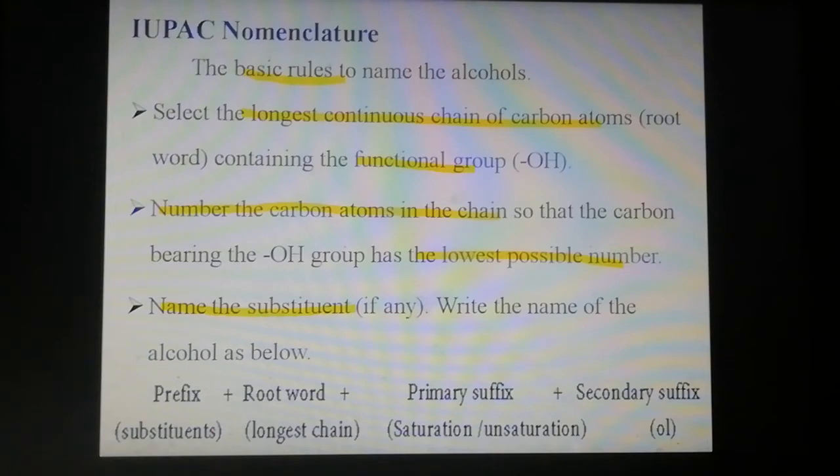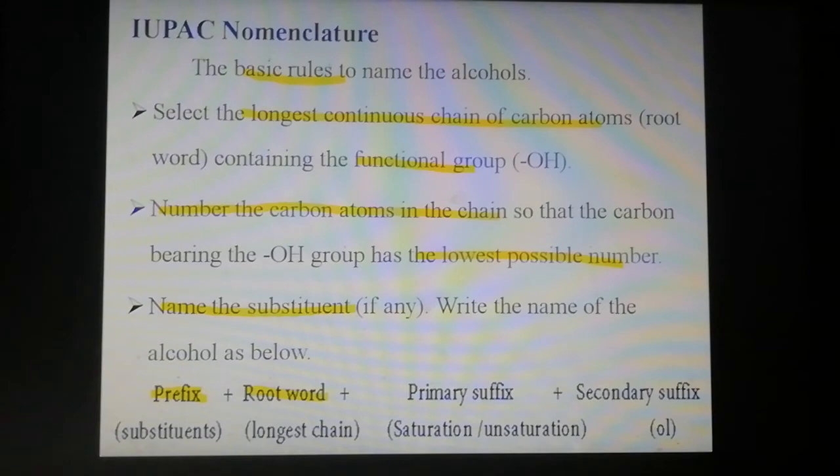The prefix is the substituent. Suppose any substituents are present, mention the substituent name in the prefix. Then the root word is the longest chain, the main carbon backbone chain.